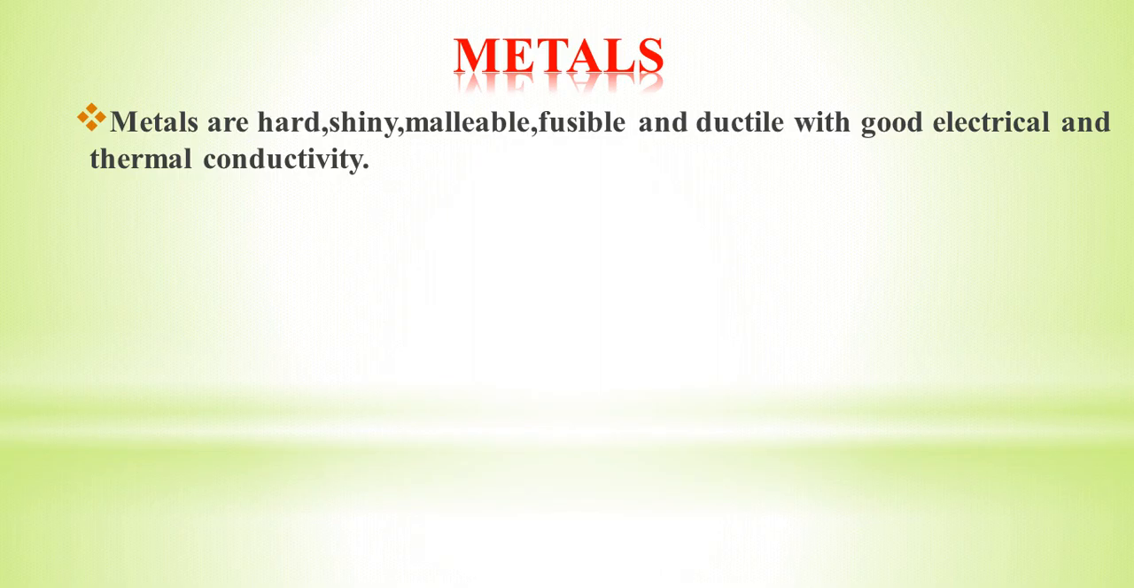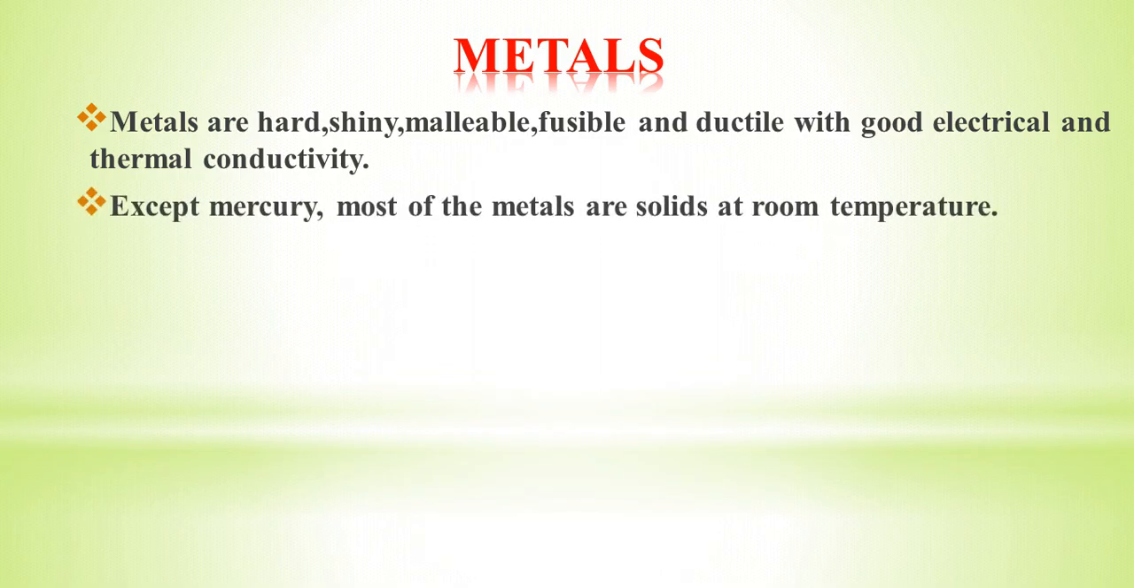Ductile means it can be changed into other products, like thin wire. Metals are changed into thin wire, thin plate, and other products. And metals are good conductors of heat and electricity. That is the first property of metals. Second, except mercury, most metals are solid at room temperature. Mercury is the only liquid metal. Mercury is a metal, but it is in liquid form. All other metals are solid at room temperature, but mercury is liquid at room temperature.